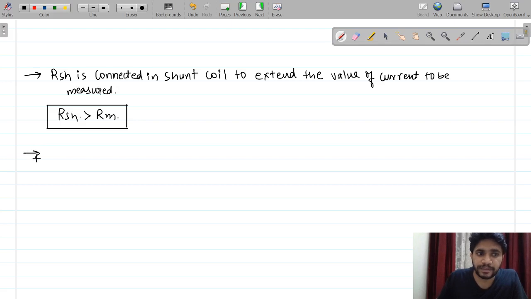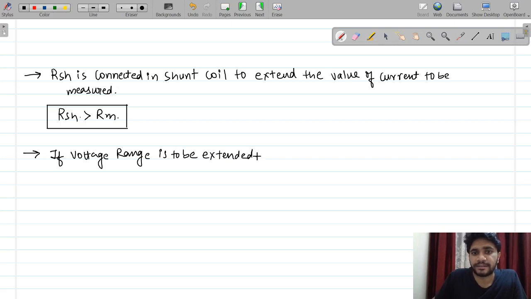If the voltage range is to be extended, RS is connected in series.